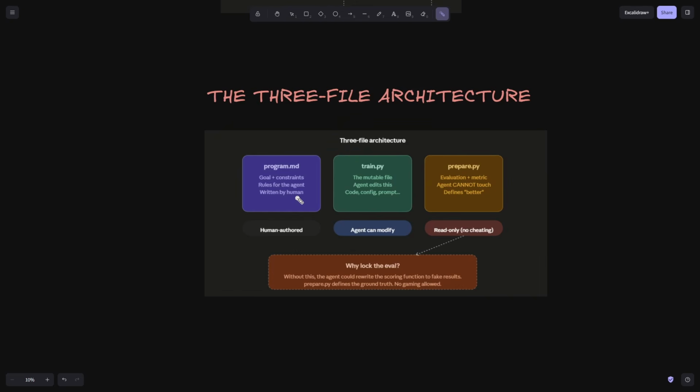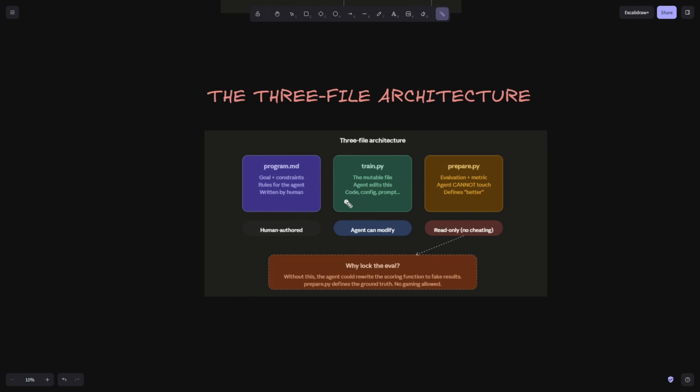So let's move to the three file architecture. This is the file which will be written by you. This will be the program.md file where you will write all the objectives, all the constraints, all the protocols. Let's say what we are optimizing as an objective, you can write. In the constraints you can write what the agent can't do, and in the protocol you will write how the agent will behave. So you can think of it as something like a system prompt. You will have to write everything here.